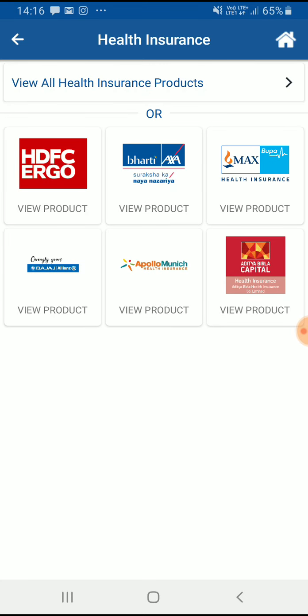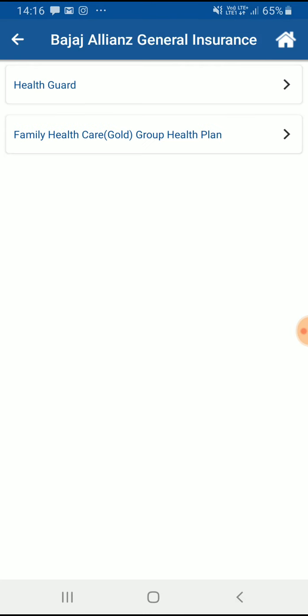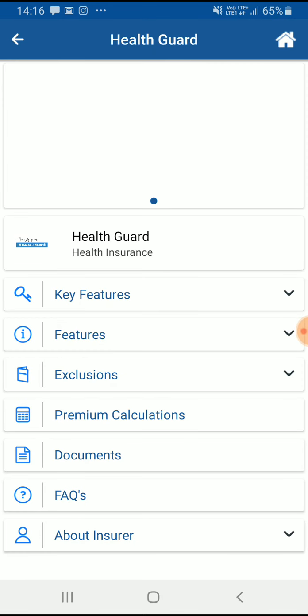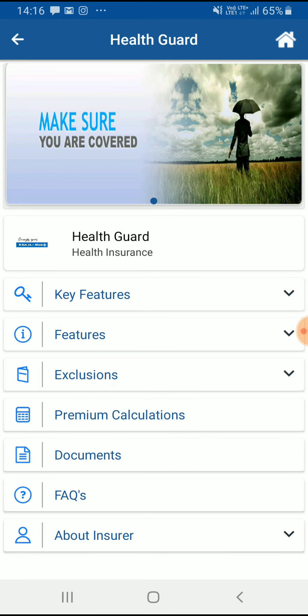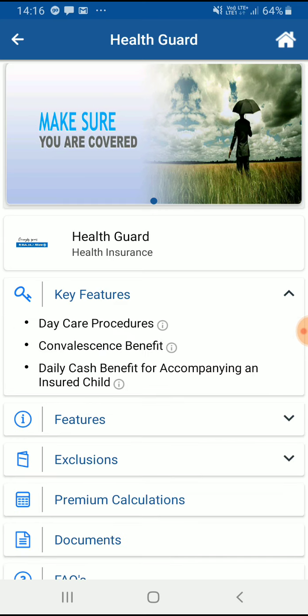Let's say I click on health and I click on health insurance. Now, these are the 6 companies who are offering health insurance. So, if I click on Bajaj again, now this is the product of Bajaj Allianz. Here, as a company, you can run different kinds of images or videos which can help the employee of the distributor understand the product. Then all the information of the product like key features, day care procedures. If you want to understand more in detail, a user can click on the I mark.